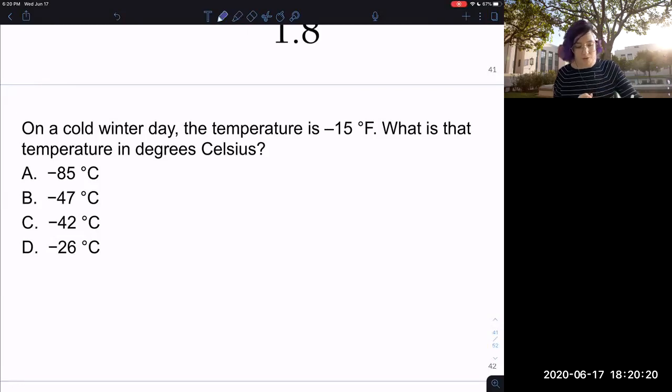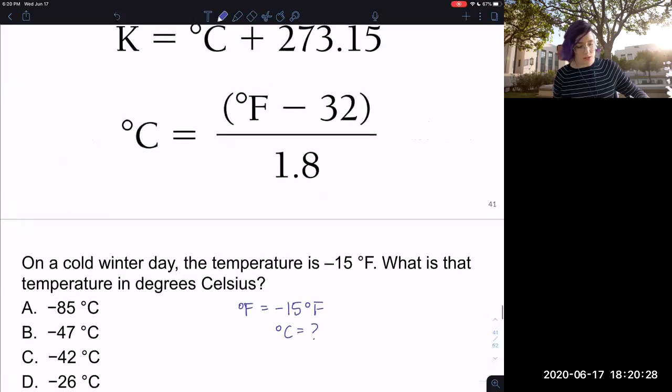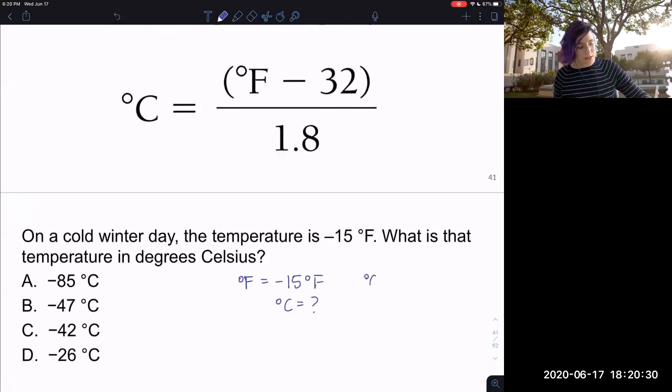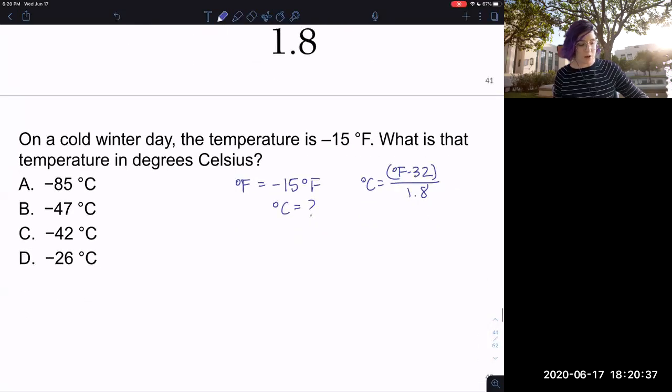So how would I solve this? If I have a Fahrenheit of -15 degrees, what is the Celsius? So I can use this equation here, and then I can say, well, Celsius is equal to Fahrenheit minus 32 over 1.8. So the first thing I'm going to do algebraically is multiply both sides by 1.8. So I get degrees C times 1.8 is equal to Fahrenheit minus 32, and then I can add 32 to both sides.